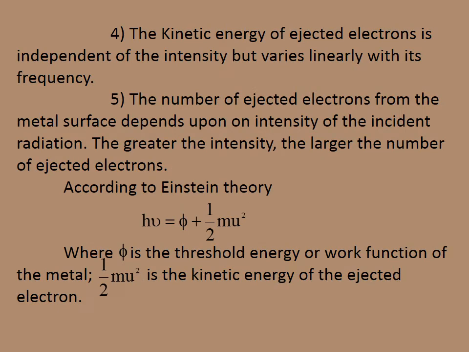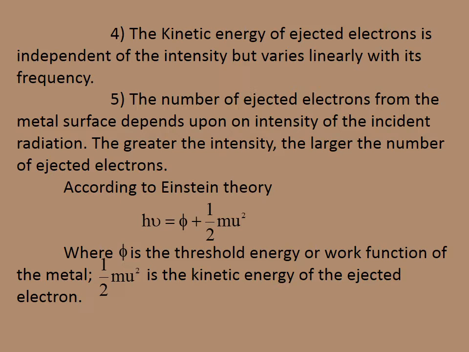The kinetic energy of the ejected electron is independent of the intensity but varies linearly with its frequency. The number of ejected electrons from the metal surface depends upon the intensity of the incident radiation. The greater the intensity, the larger the number of ejected electrons.